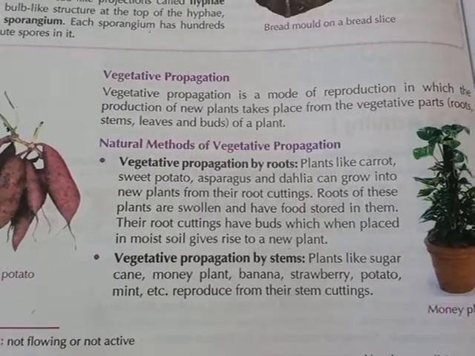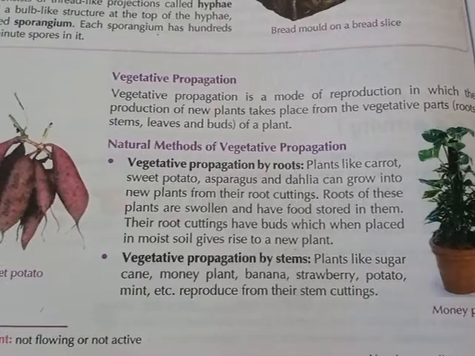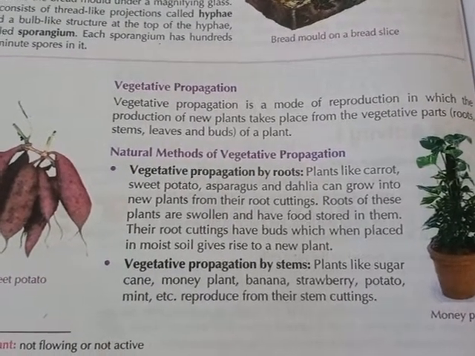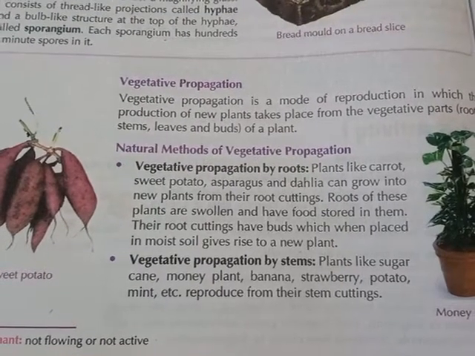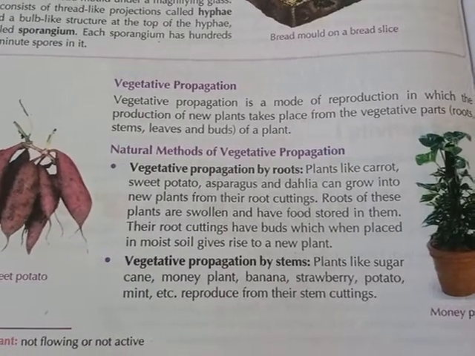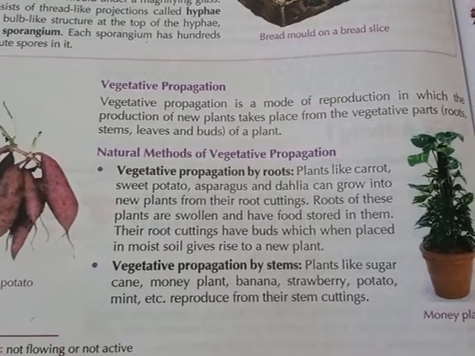Roots of these plants are swollen and have food stored in them. That means the root can store food. Their root cuttings have buds which, when placed in moist soil, give rise to a new plant.